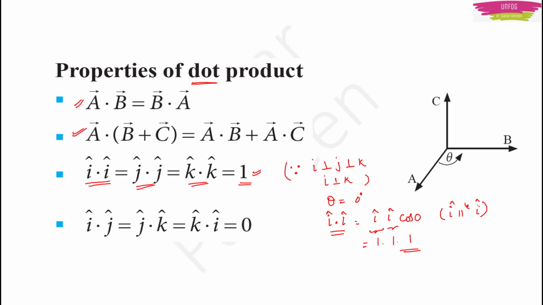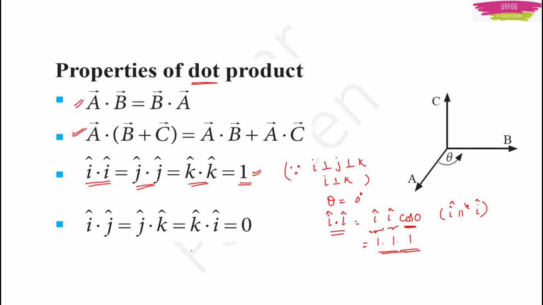Now if I multiply with similar unit vectors, it means that I am multiplying the parallel or collinear vectors, and they will have angle 0 between them, and cos 0 is 1, and unit vector's magnitude is 1. Therefore, when I write about the dot product, I use i into i cos 0. That's why i dot i becomes 1.